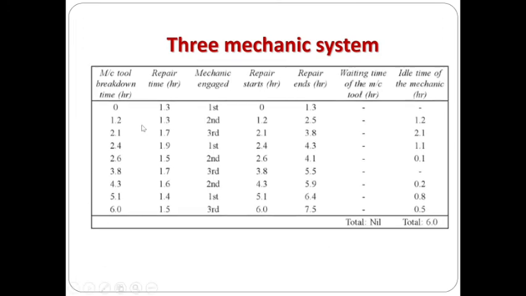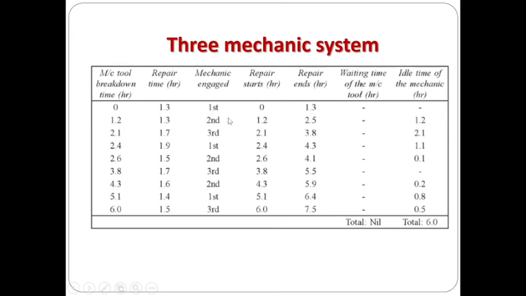The same machine breakdown time, the same repair time, but we are going to engage three mechanics alternately. So first mechanic, second, third, and first, second, third, and so on. For the first mechanic, the repair starts at 0 because the breakdown of a machine tool occurs at 0 hour itself, plus 1.3. So the repair ends at 1.3 hours.